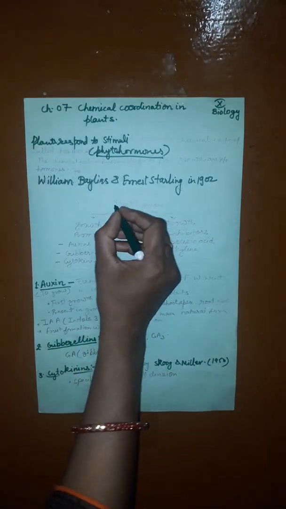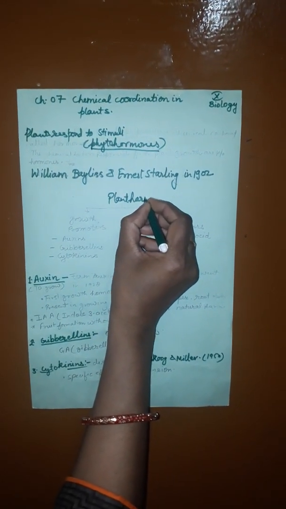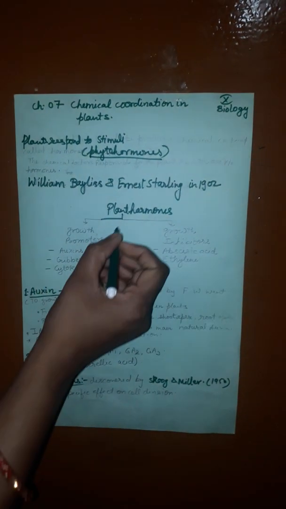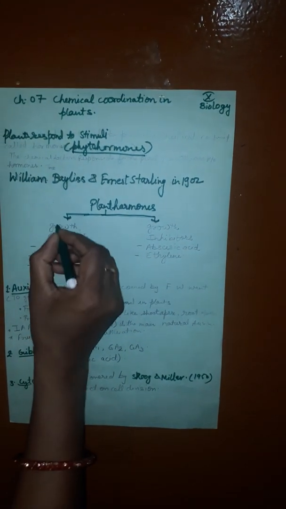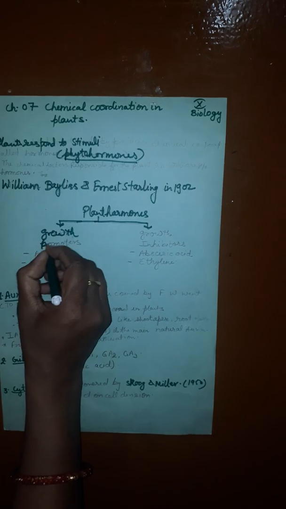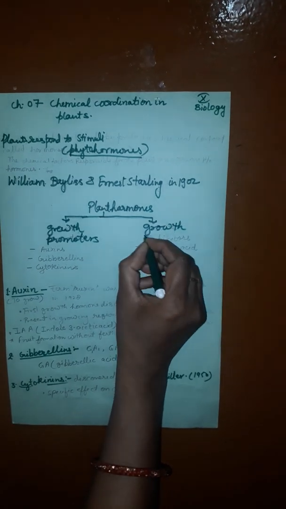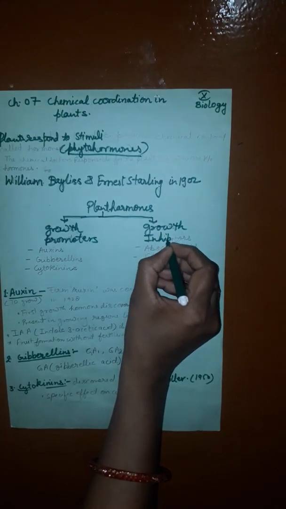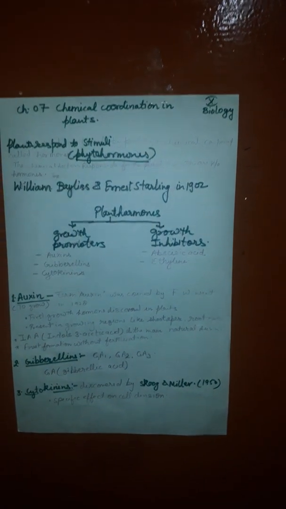Now plant hormones, according to their function, are of two types. First is growth promoters and growth inhibitors.